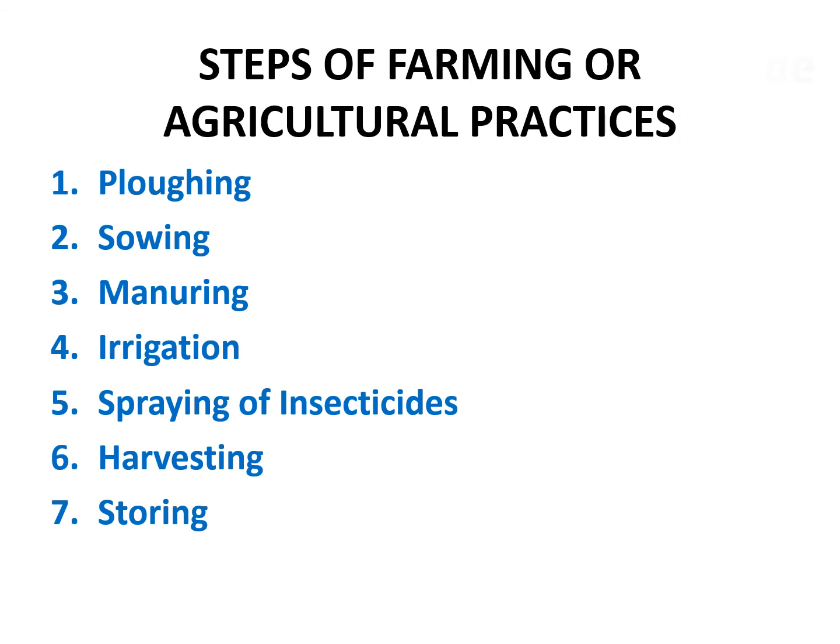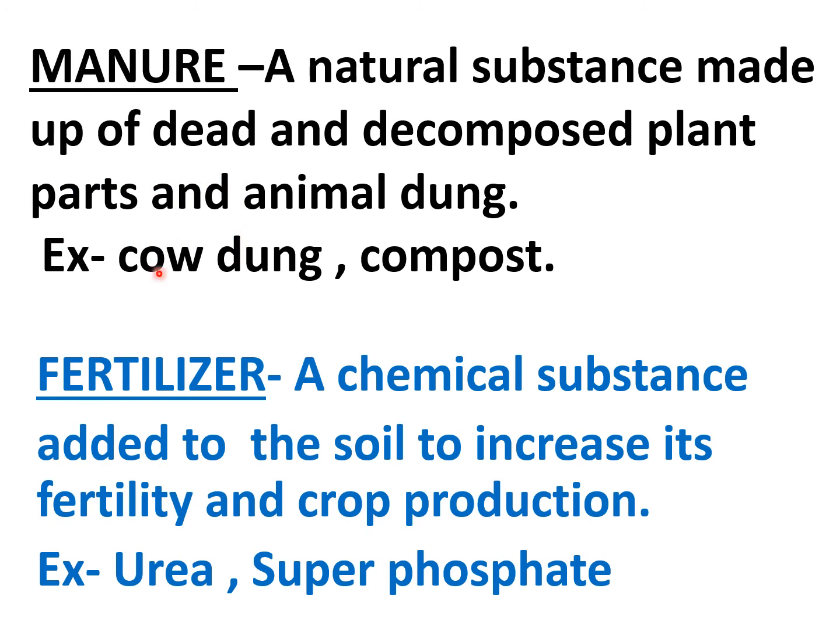Now here I have written the definitions of manure and fertilizer so that you understand the difference between the manure and fertilizer, and also remember the examples of both. Manure is a natural substance made up of dead and decomposed plant parts and animal dung, and the examples are cow dung and compost. Fertilizer is a chemical substance added to the soil to increase its fertility and crop protection. So these are the chemicals and these are natural. Examples are urea and superphosphate.